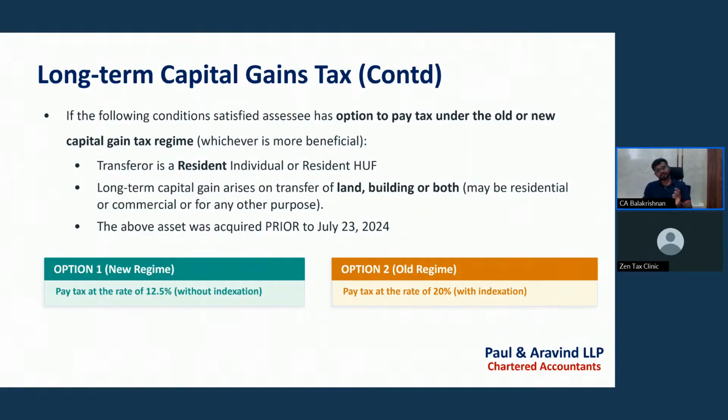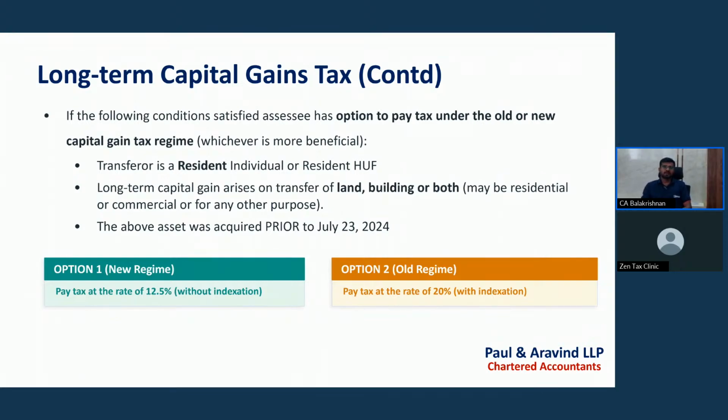Indexation benefit is available only at the time of computing the tax rate, the tax amount. At the time of computing capital gains, indexation will not take place. As I showed in the previous slide, computation will be full value of consideration, less transfer expenses, less cost of acquisition, less cost of improvement. Indexed cost of acquisition and indexed cost of improvement are removed from the main section itself. So here it will be given for the purpose of computing the tax amount. Whichever is beneficial, the assessee can pay such tax only.